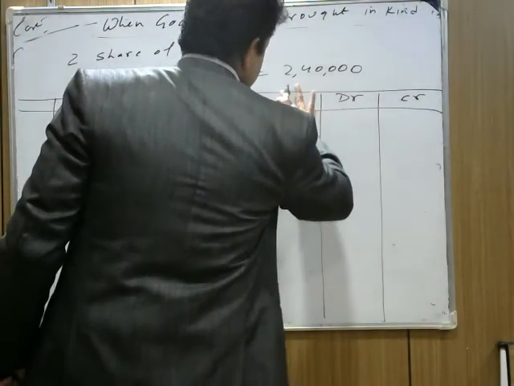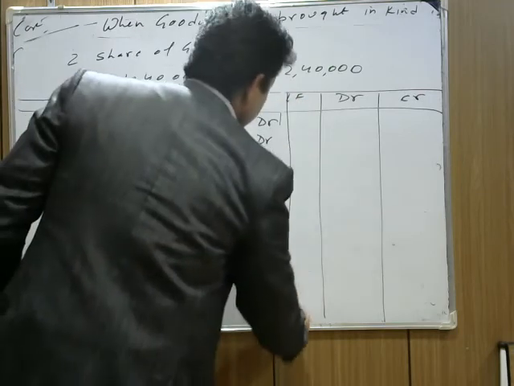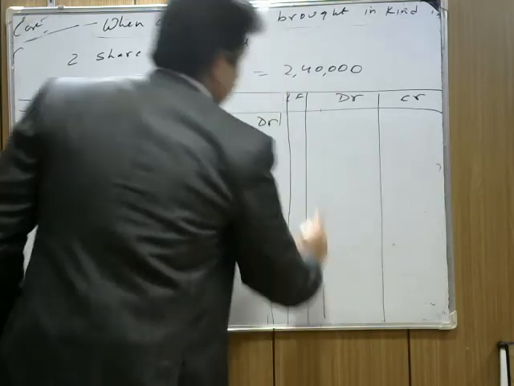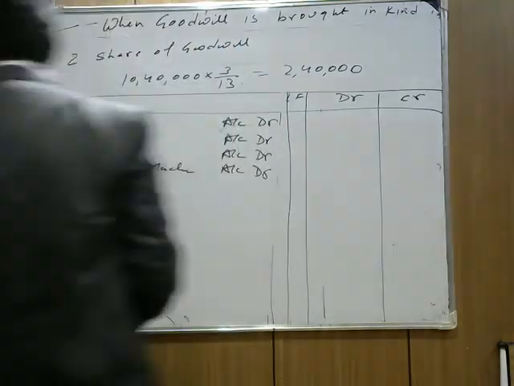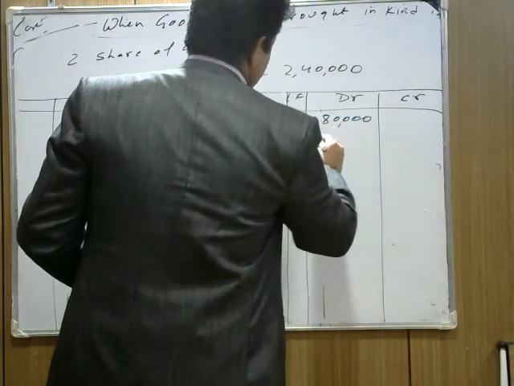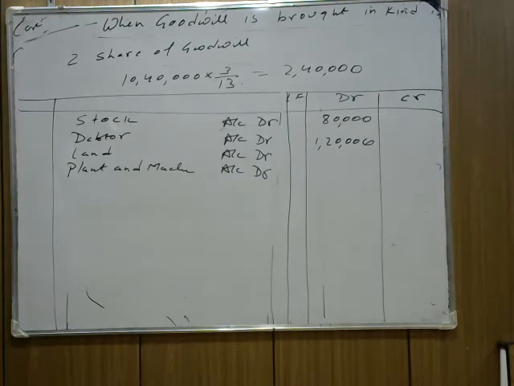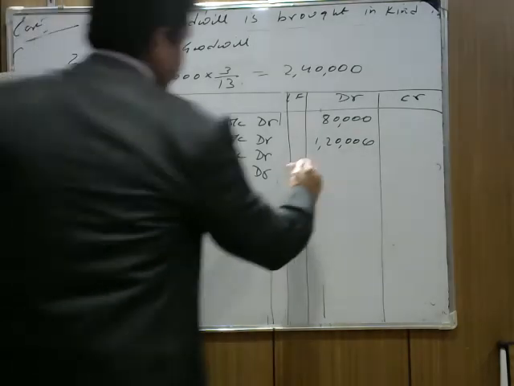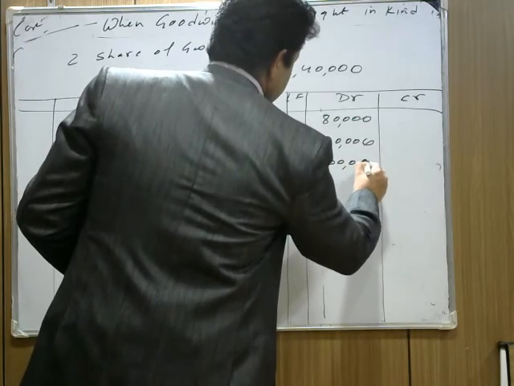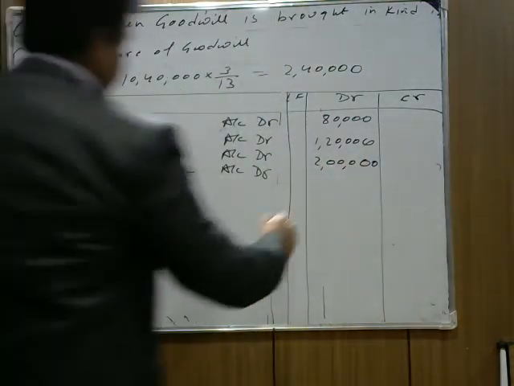The value of debtors is 1,20,000. Then the value of land is 2 lakh. Then the value of plant and machinery is 1,20,000.